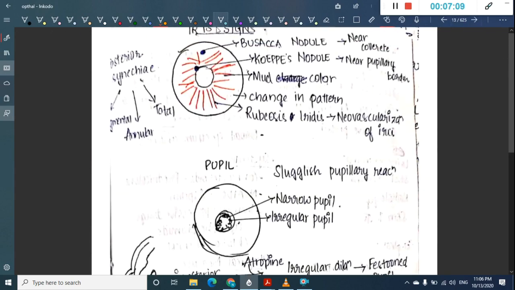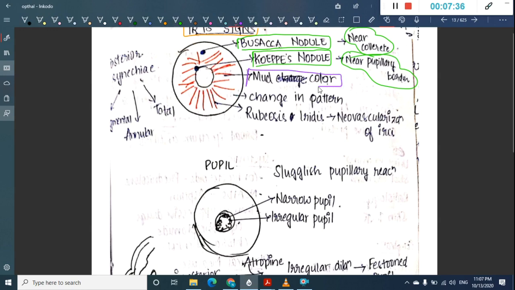Then we have iris signs. In the iris signs we have different types. One is called Busacca nodule, which is present near the collarette. Then we have Koeppe nodule. This Koeppe nodule is present near the pupillary border. Busacca nodule is present near the collarette, whereas Koeppe nodule is present near the pupillary border.